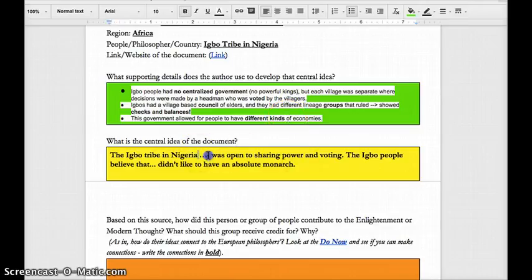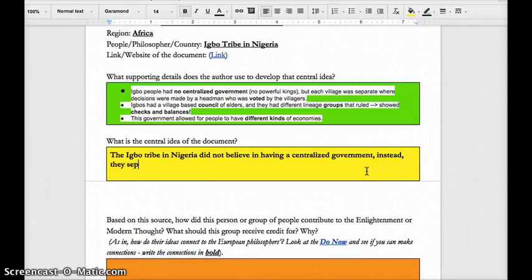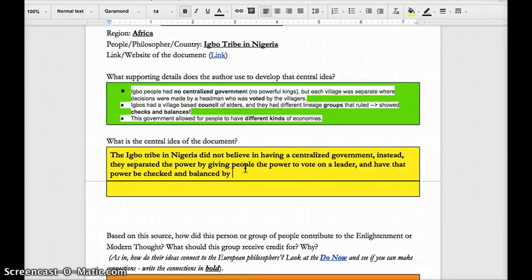So I'm actually going to redo this and start from the beginning. The Igbo tribe in Nigeria did not believe in having a centralized government. Okay, see, I included that keyword. Instead, they separated the power, and I'm going to include some of these keywords now, by giving people the power to vote on a leader and have that power be checked and balanced by elders. See, I'm doing the checks and balances now.